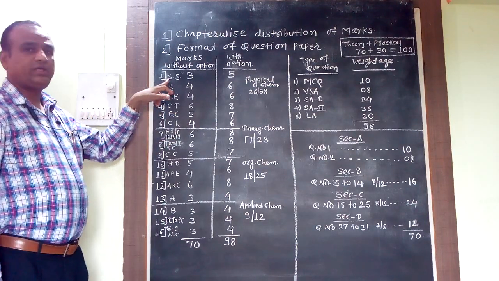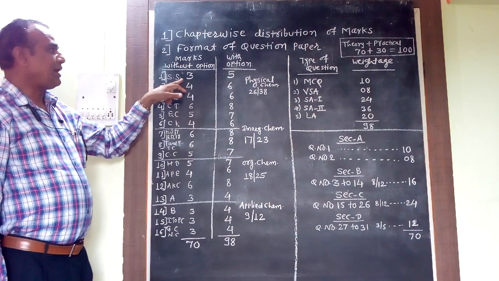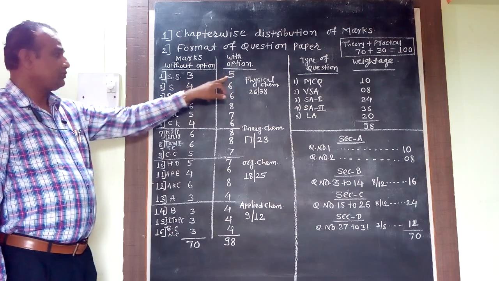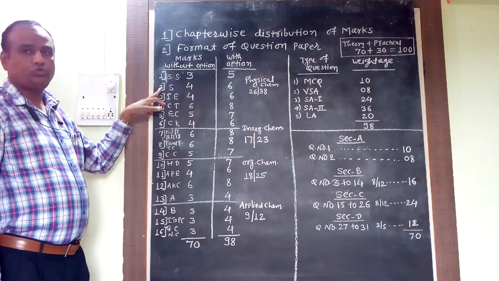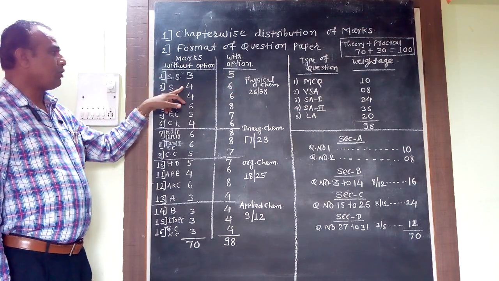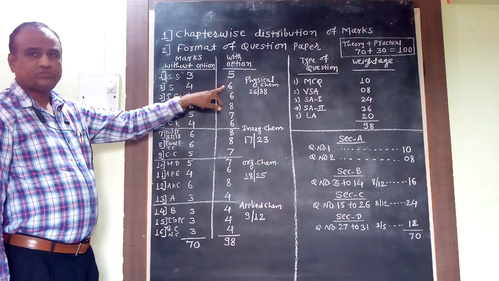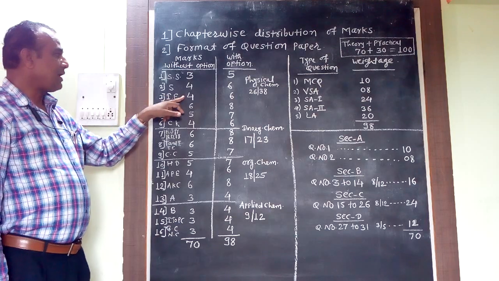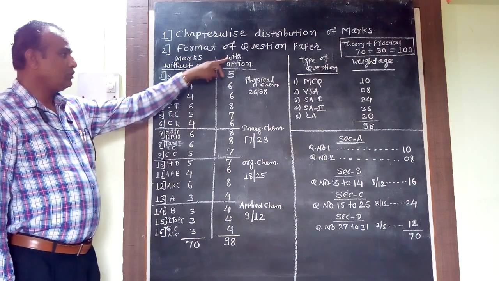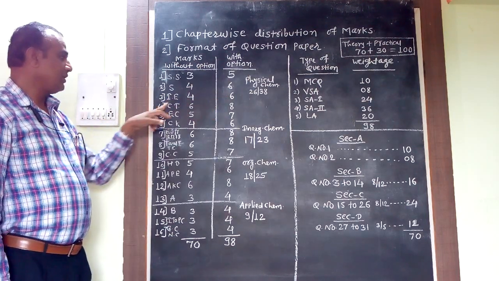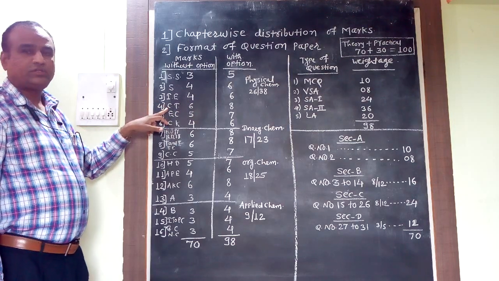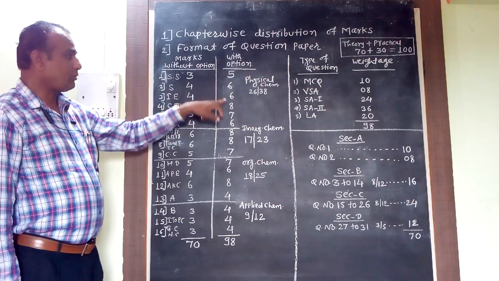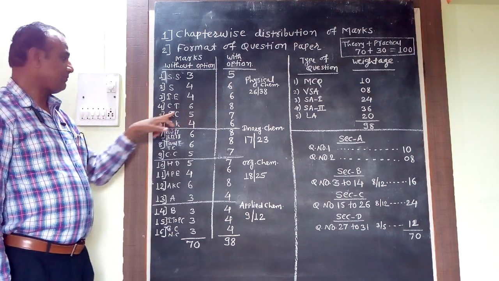Now the first topic is solid state. Marks without option are 3 and with option marks are 5. The second topic is solutions. Marks without options are 4 and with options are 6. The third topic is ionic equilibria. Marks without options are 4, with options are 6. The fourth topic is chemical thermodynamics. Marks without options are 6, with option marks are 8.